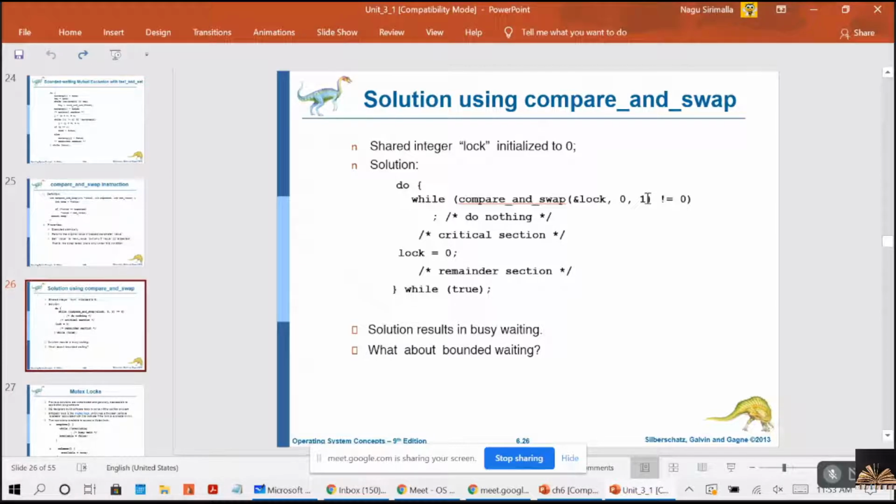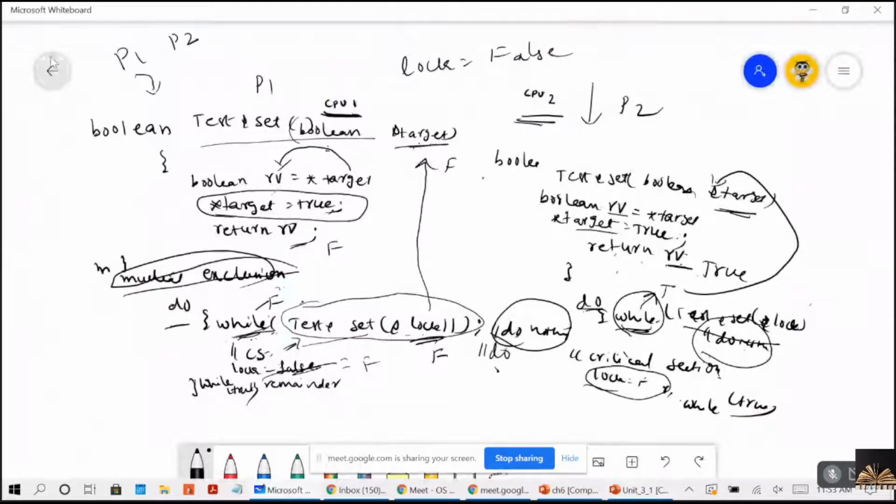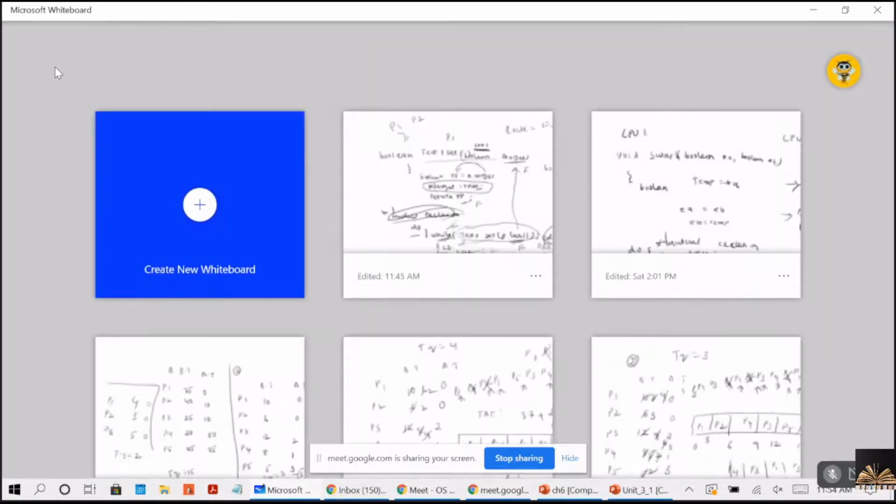See, if this is confusing, I have another method, because it was not given clearly in the textbook. From another textbook, I have taken one example for the same problem. So that will make you understand better. If you want, I will give you this. Yes, let me open that code, swapping.